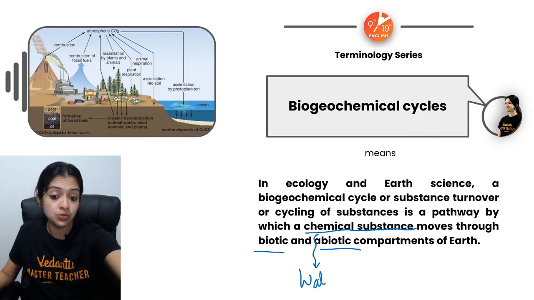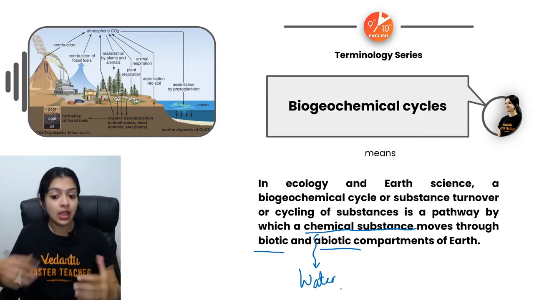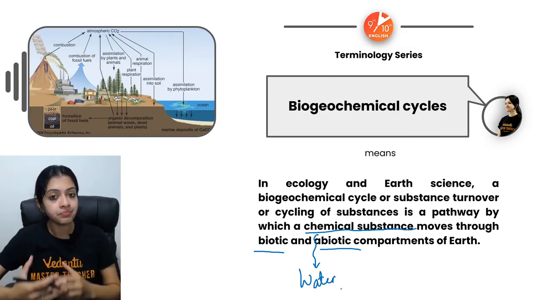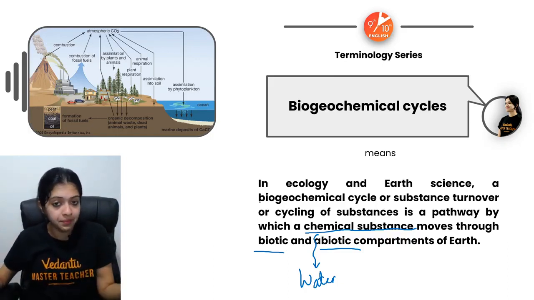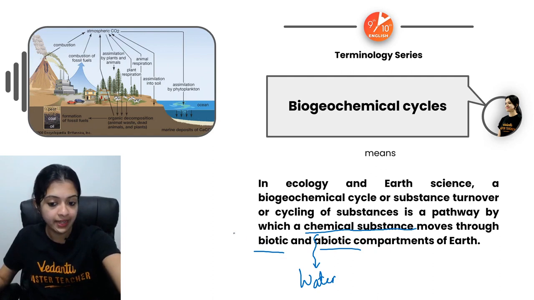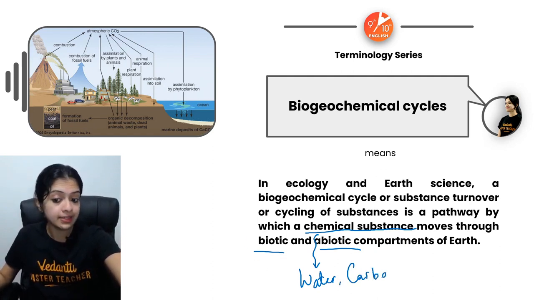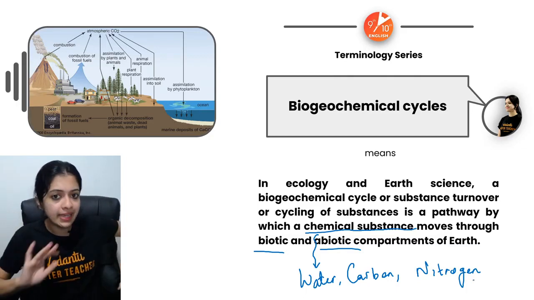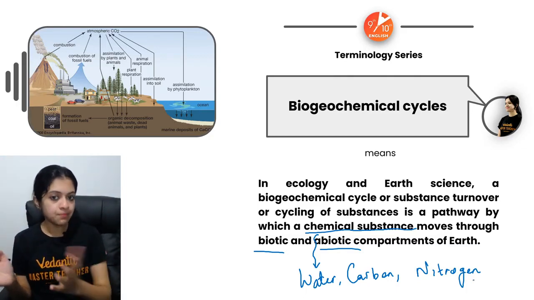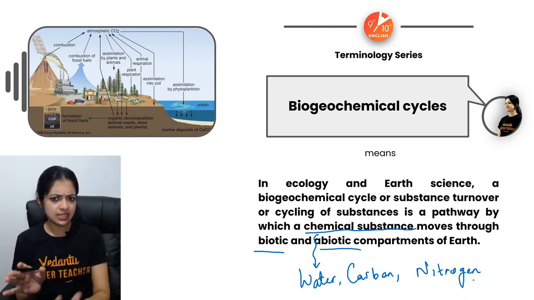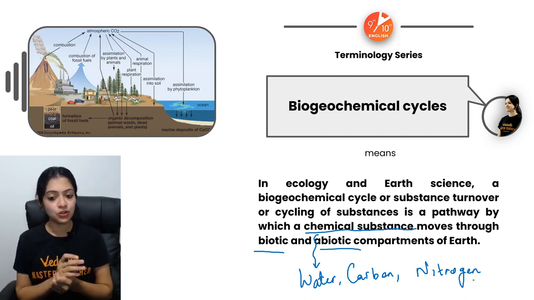There is water, the water cycle, how water circulates between the biotic and abiotic components of our planet. Then there's the carbon cycle, then the nitrogen cycle. These are the most important and most commonly understood ones. There are more as well, but for starters, these would suffice as good examples.